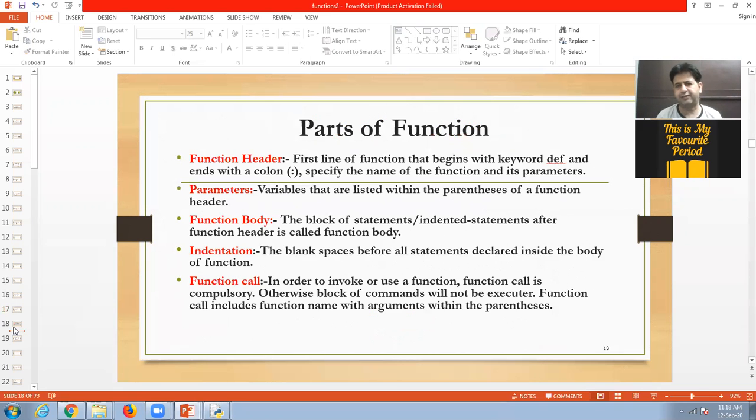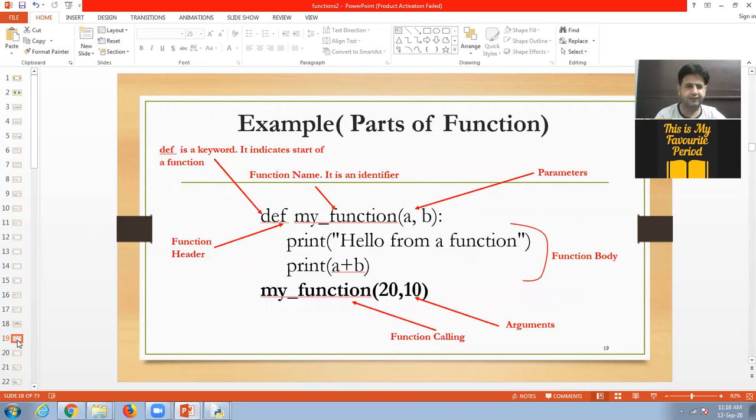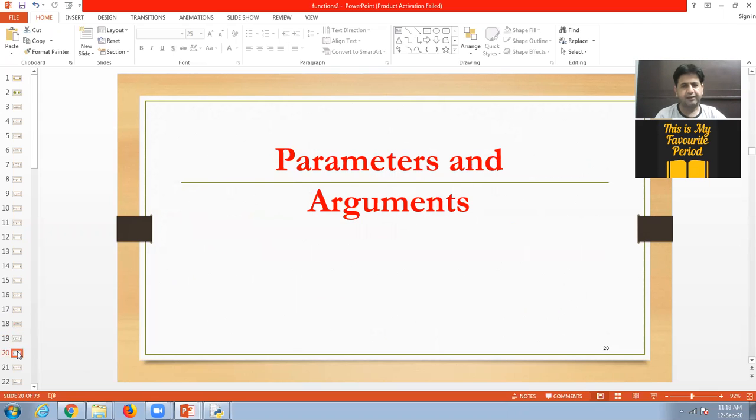So I have already discussed the parts of a function: function header, parameters, function body, indentation, function calling. These are the total 5 parts of a function. Next, this is again parts of functions. Now, the difference between parameters and arguments.